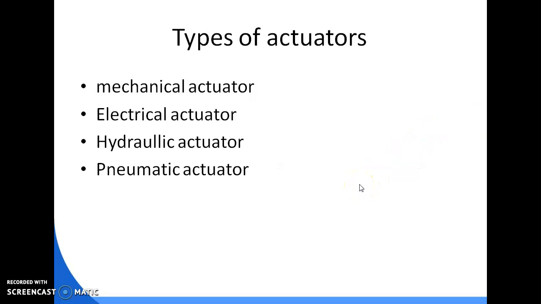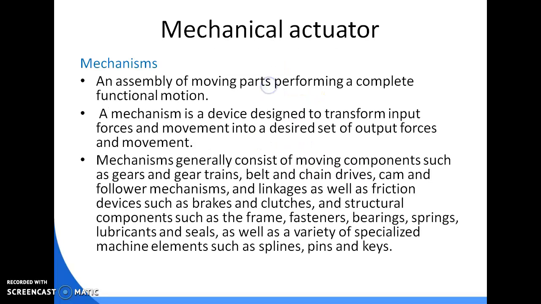These are the different types of actuator: mechanical actuator, electrical actuator, hydraulic actuator and pneumatic actuator. Mechanical actuators we also call mechanisms or mechanical elements. These are an assembly of moving parts performing a complete functional motion.